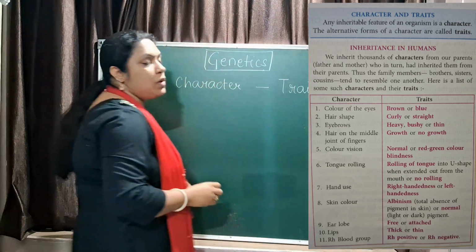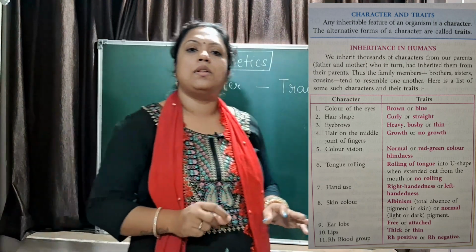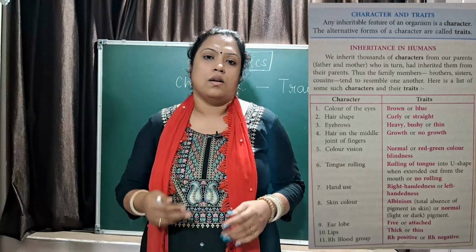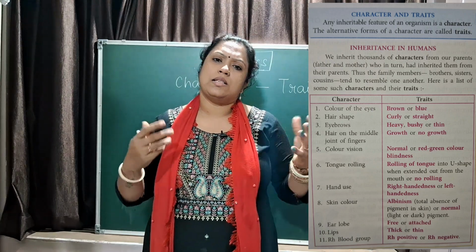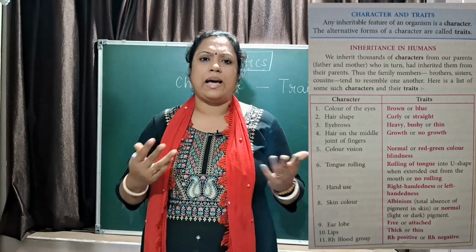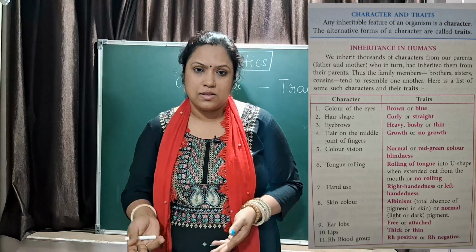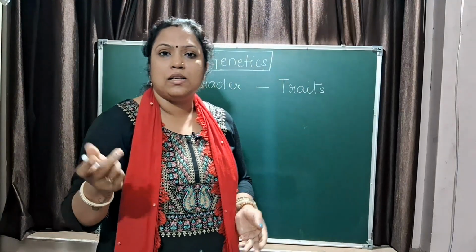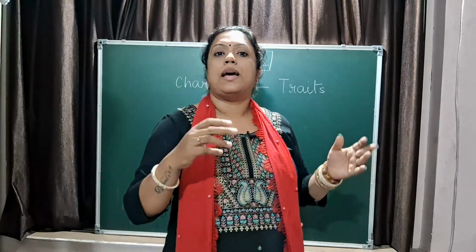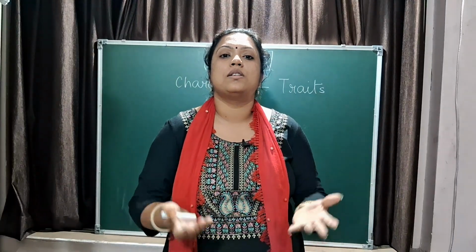Now when Mendel was studying genetics, the word gene was not known to the scientific community, right? So he talked about characters, factors, traits. Factors or characters are the observable features in an organism.